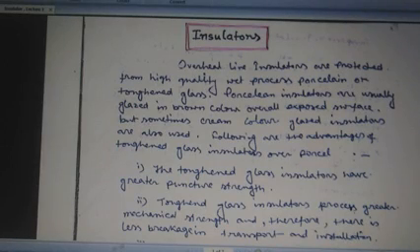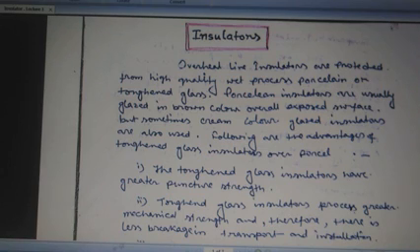Today's topic is insulators of a power system. Overhead line insulators are made from high quality wet process porcelain or toughened glass. Porcelain insulators are generally glazed brown over the whole exposed surface, but sometimes cream colored glazed insulators are also used in power systems for insulation purposes.